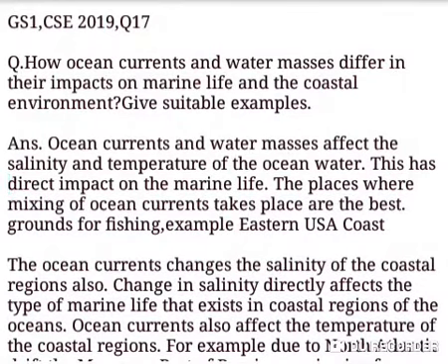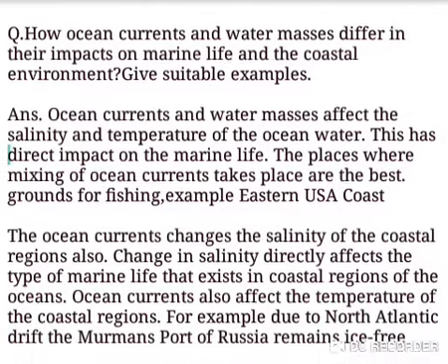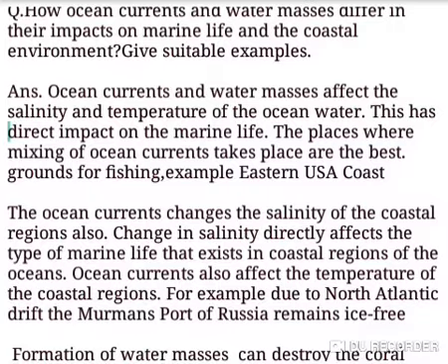Ocean currents and water masses affect the salinity and temperature of ocean water. This has direct impact on marine life. The places where mixing of ocean currents takes place are the best grounds for fishing. Example: eastern USA coast.